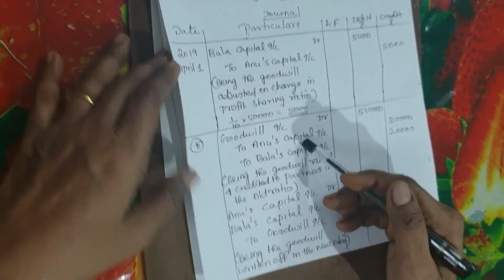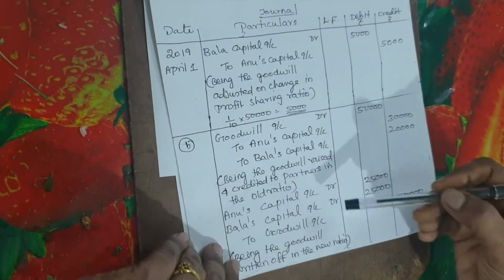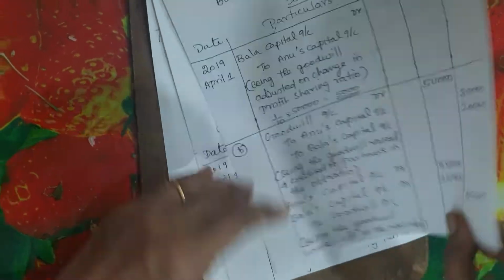So when you raise it, you follow old ratio. For writing off, you have to follow the new ratio.